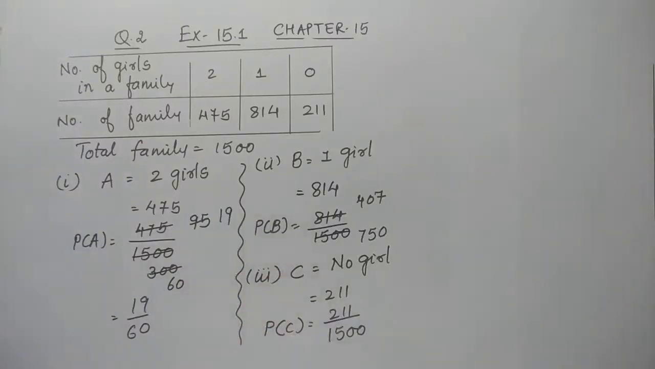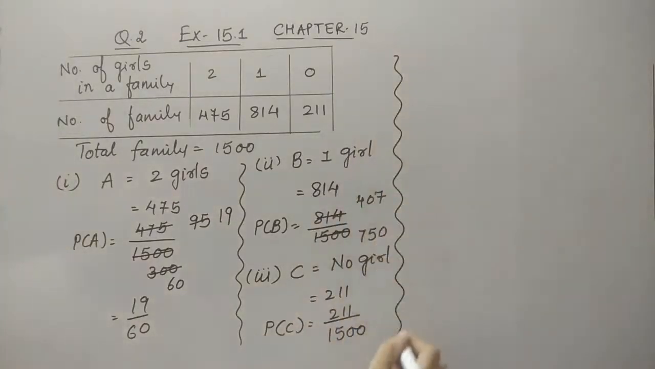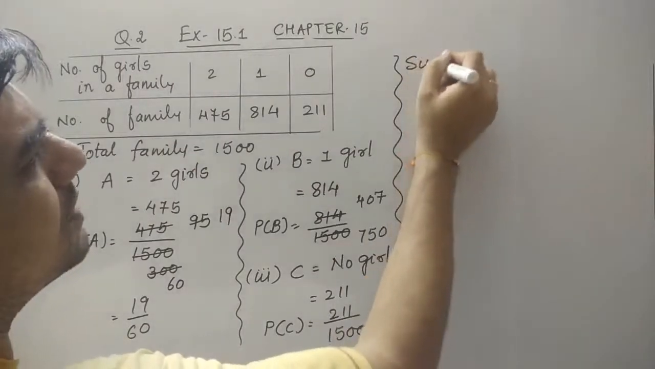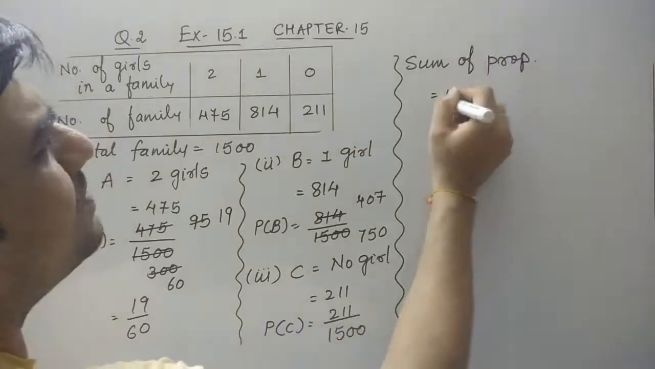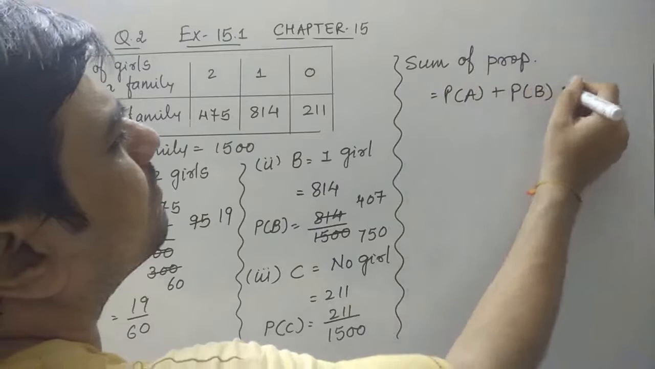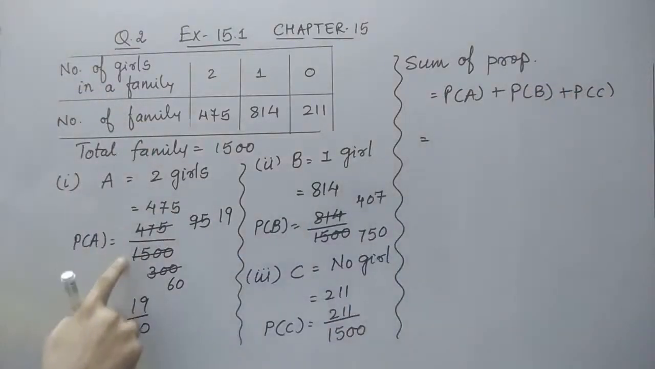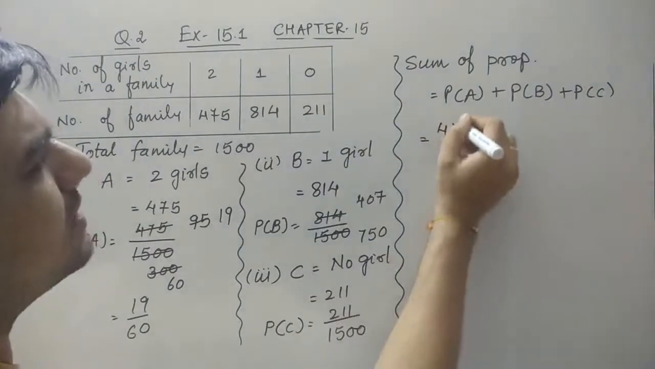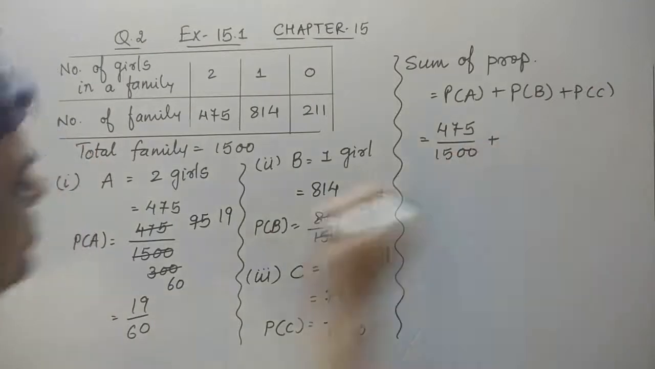One more part is there in the question. Also check whether the sum of these probabilities is 1 or not. So let's find out the sum of the probabilities. Sum of all the probabilities, that is P of A plus P of B plus P of C. Now when I have to do the sum, I'll keep all the terms which have the same denominator, so it is quite easy to do the addition. So I kept this value.